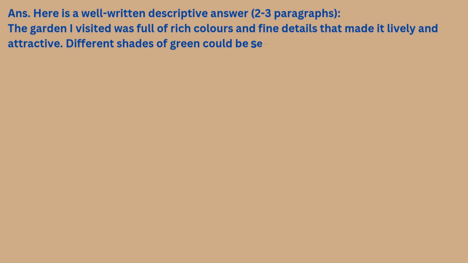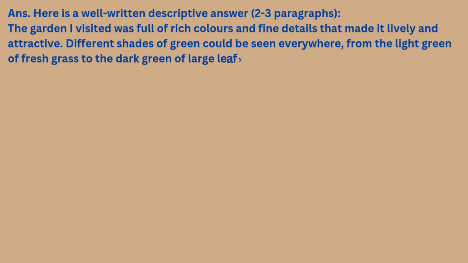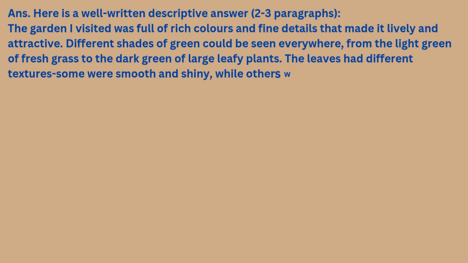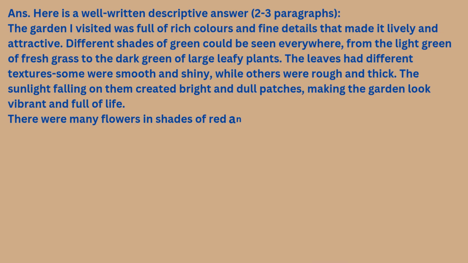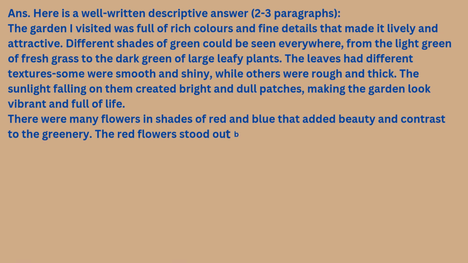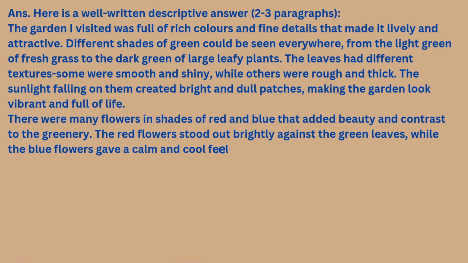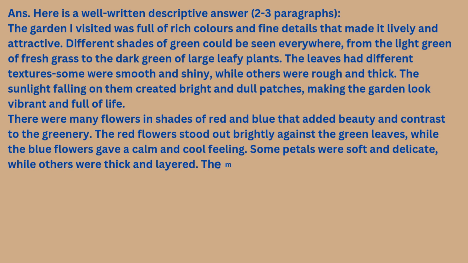Different shades of green could be seen everywhere, from the light green of fresh grass to the dark green of large leafy plants. The leaves had different textures, some were smooth and shiny, while others were rough and thick. The sunlight falling on them created bright and dull patches, making the garden look vibrant and full of life. There were many flowers in shades of red and blue that added beauty and contrast to the greenery. The red flowers stood out brightly against the green leaves, while the blue flowers gave a calm and cool feeling. Some petals were soft and delicate, while others were thick and layered.